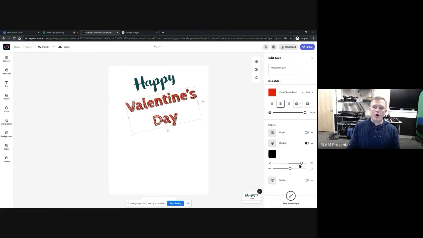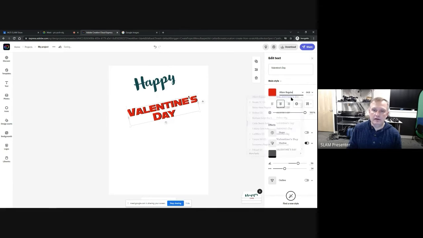Cool. If I want to extend this, it will show you how far away that shadow is and how close it is. So it looks different. This actually isn't a great font for shadows, so let me change that real quickly here. All right, there we go. So we can see it a little bit better. Now if I do the shadow, you'll notice it will change where it is.